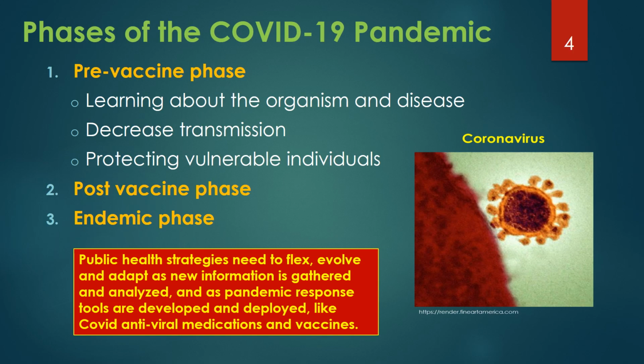There are 3 phases to the COVID-19 pandemic: the pre-vaccine phase, post-vaccine phase, and endemic phase. The pre-vaccine phase focused on learning about the organism and disease, decreasing transmission, and protecting vulnerable individuals. As with most public health situations, strategies need to flex, evolve, and adapt as new information is gathered and analyzed, and as pandemic response tools are developed and deployed, like COVID antiviral medications and vaccines.